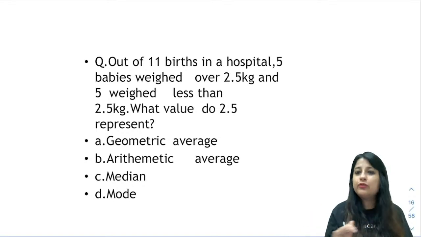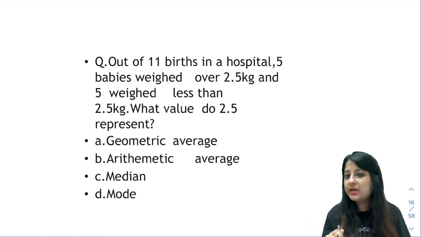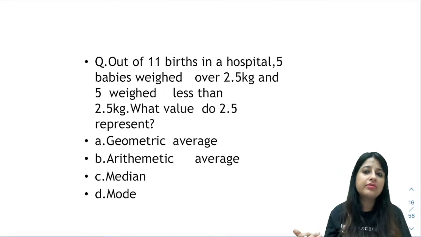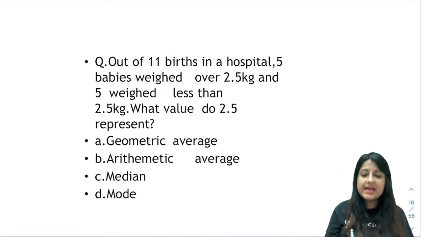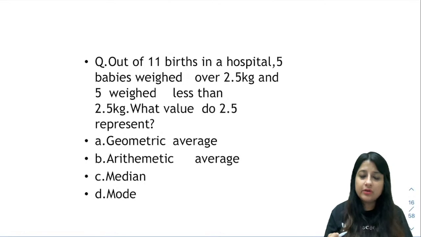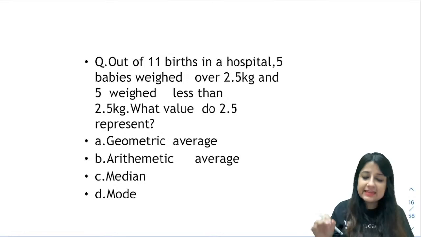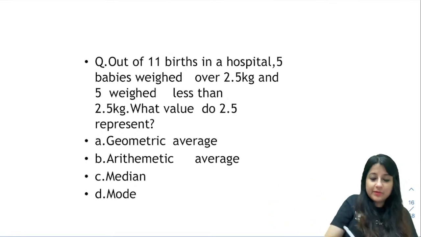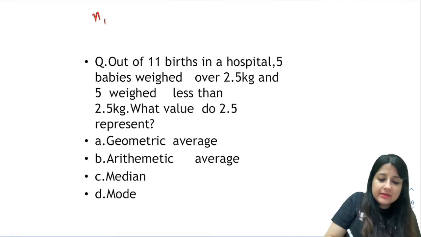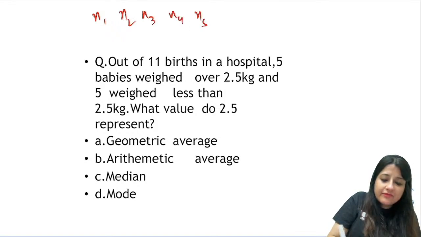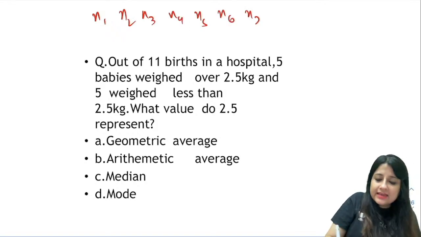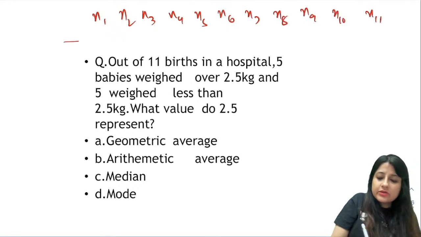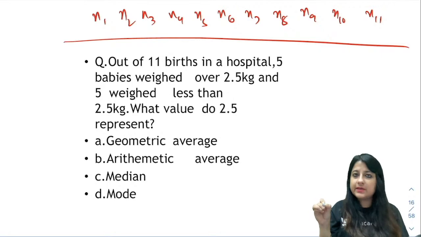See, you don't have to worry about geometric average. We don't ask you that because that involves logarithms, so leave that. Arithmetic average is mean, we all know. Now in this it is saying 11 births in a hospital. So there are altogether 11 births. Let's say N1, N2, N3, N4, N5, N6, N7, N8, N9, N10 and N11. So can you see there are 11 births in a hospital?